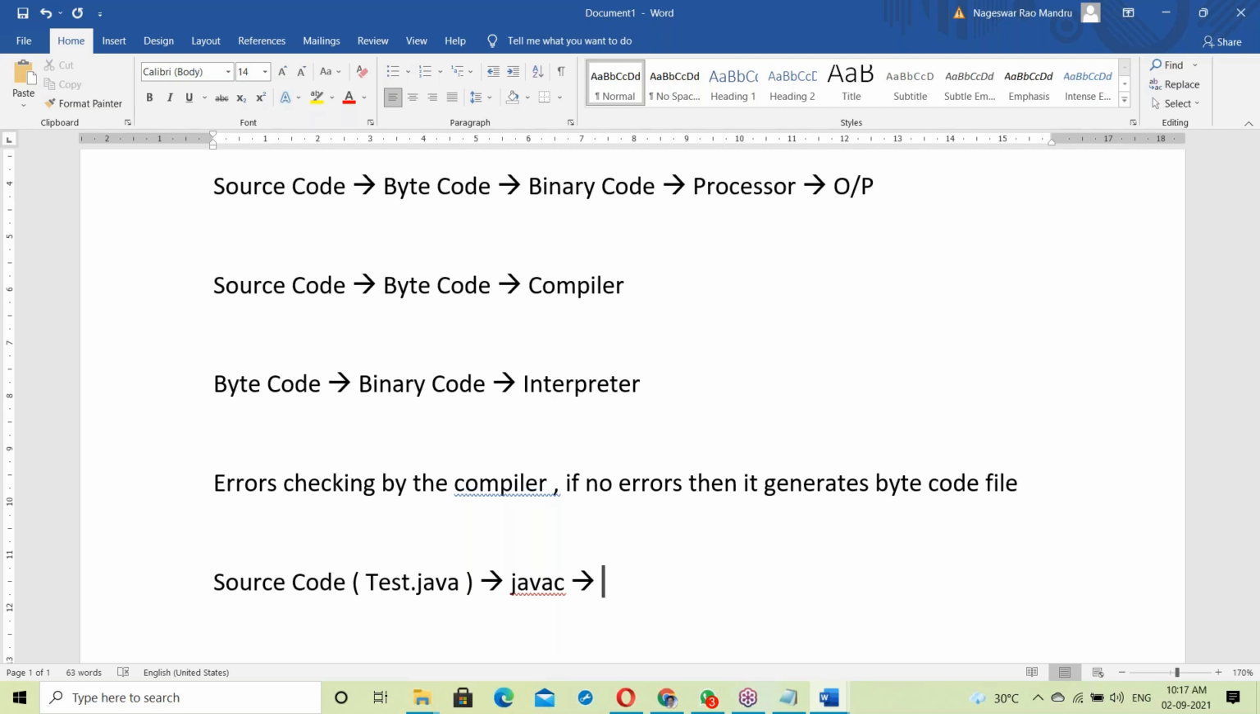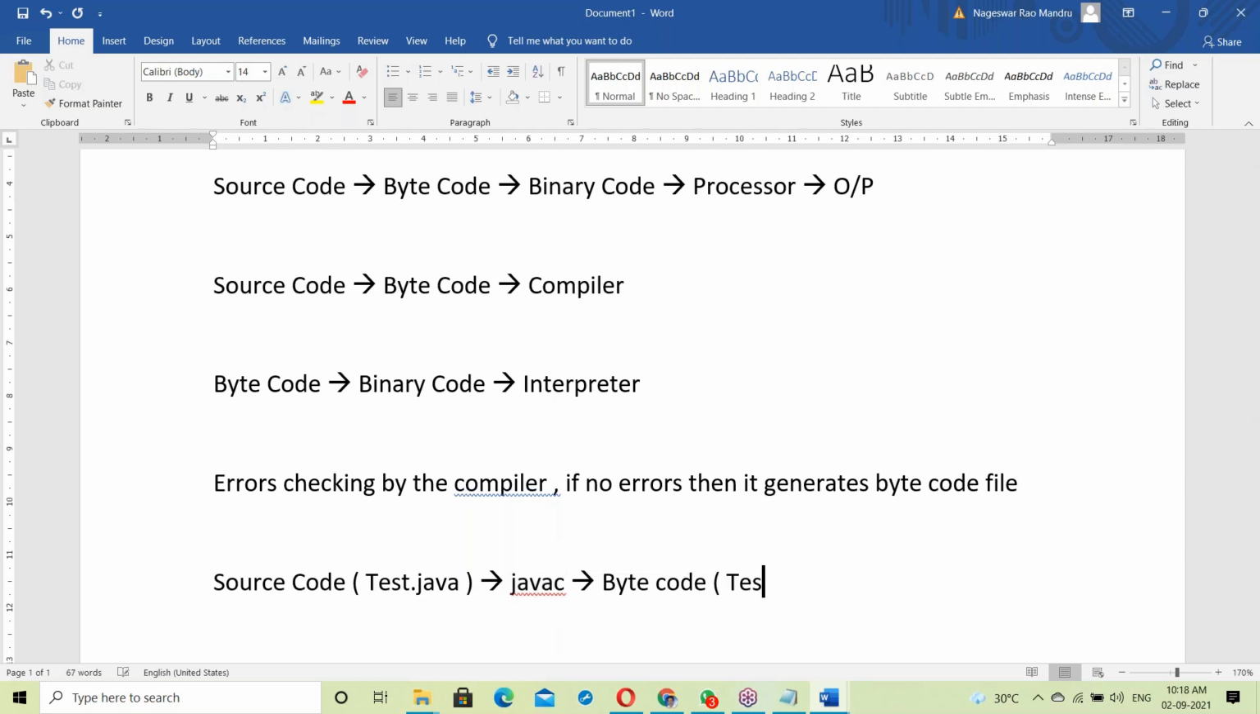After taking test.java, if there are no errors, it generates a bytecode file. The source code is given to the javac compiler, and the javac compiler takes the source code and converts it into a bytecode file. If no errors, it generates bytecode.